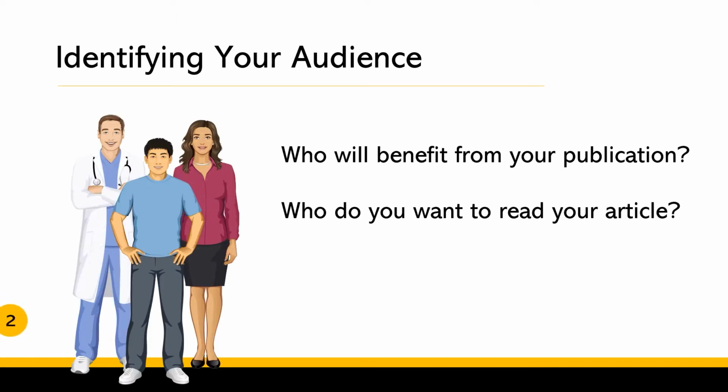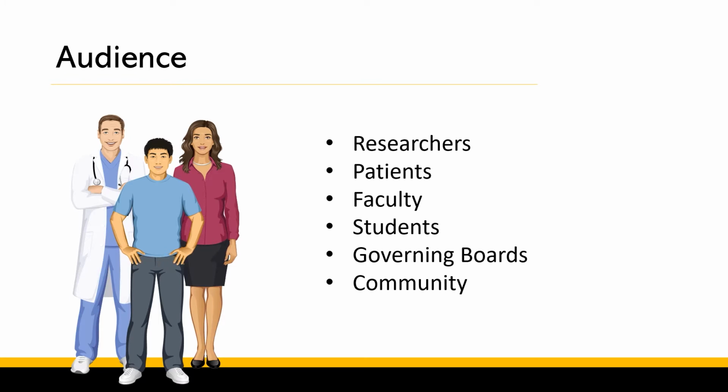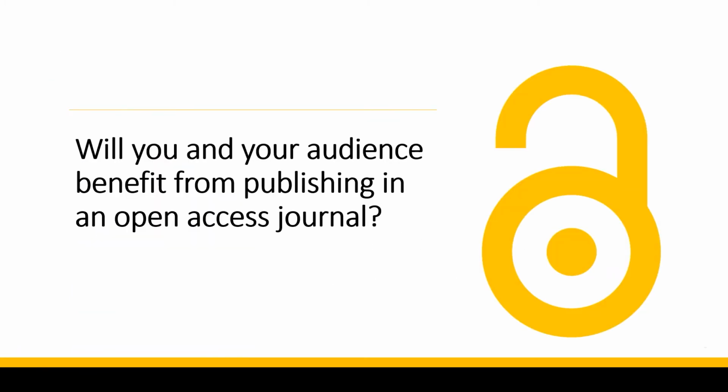Next, identify your audience. Reflect on who will benefit from your publication and who you want to read your article. On your worksheet, make note of your primary and secondary audience. Next, you need to determine if you and your audience will benefit from publishing in an open access journal.